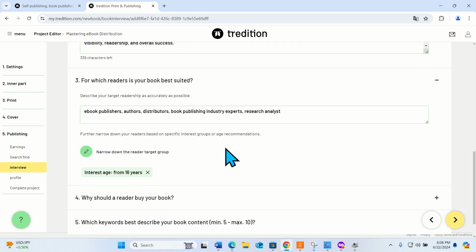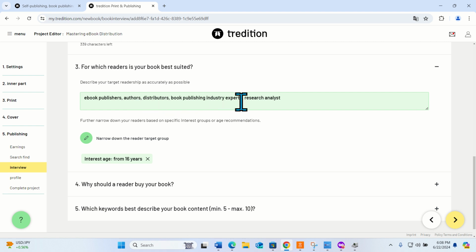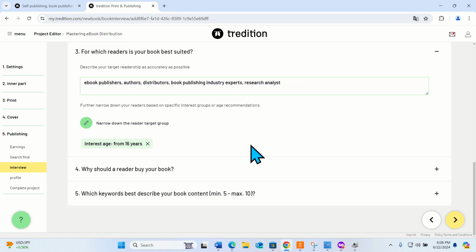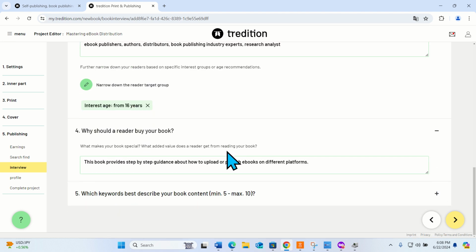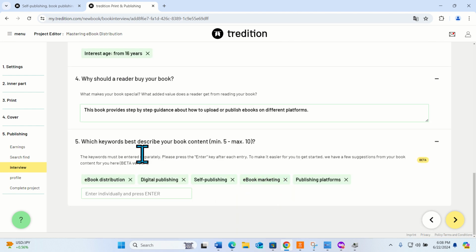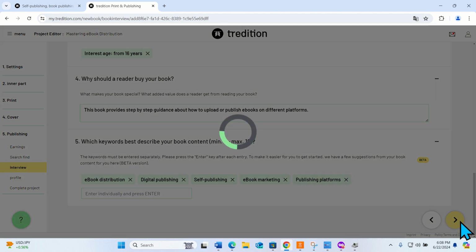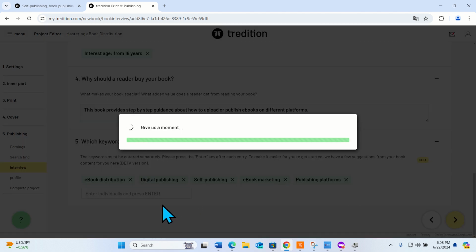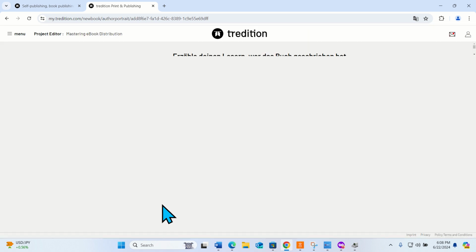For which readers is your book best suited? I have written all those who are interested in this book, I think. Narrow down the reader target group. I have narrowed it down. Why should readers buy my book? I have written the explanation. A minimum of 5, maximum of 10 keywords. I have written them. After writing a keyword, you have to press enter, then write another keyword, press enter. So that's how it goes on.